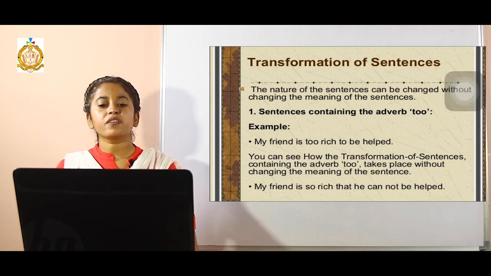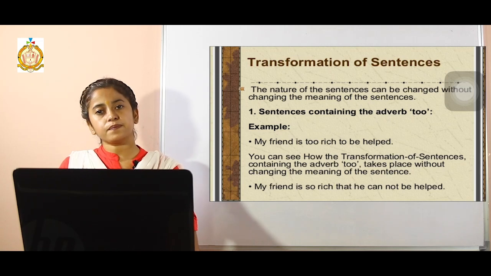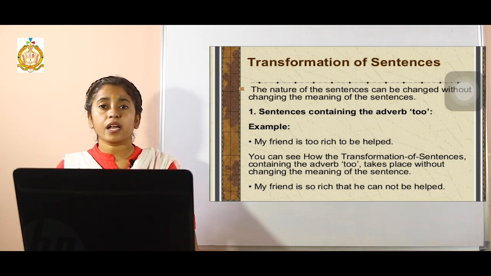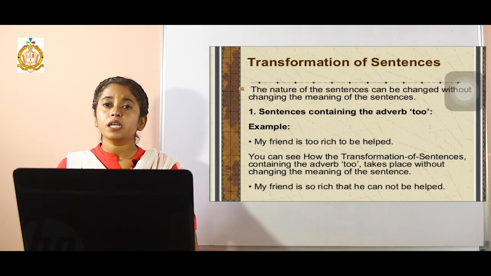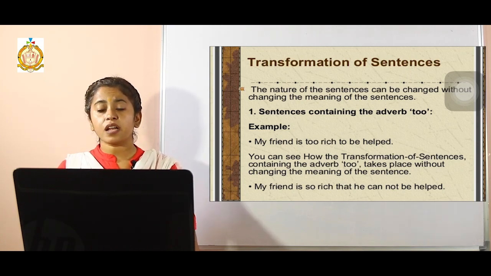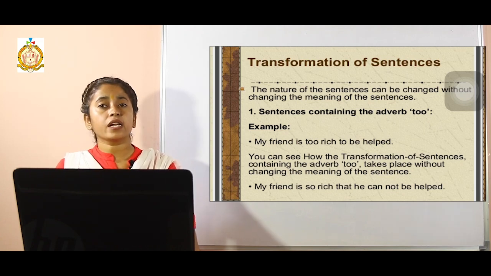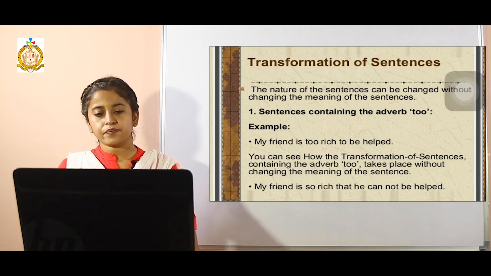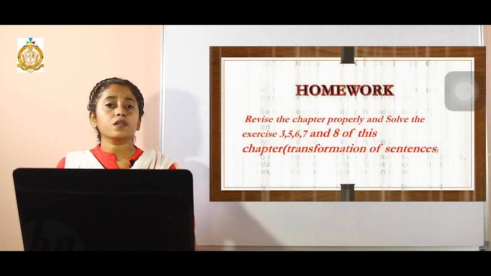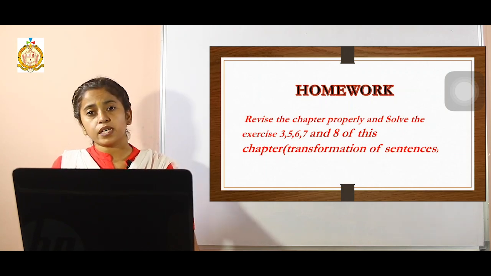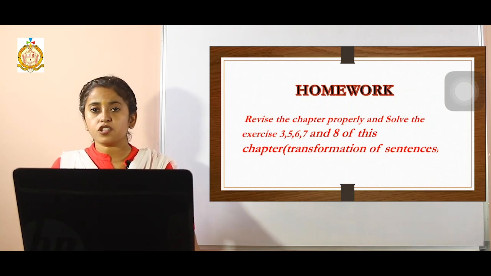See the example, my friend is too rich to be helped. Right? What it conveys? That he is so rich that he cannot be helped. It will be followed by a negation after the very word that over there. My friend is so rich that he cannot be helped over there. So these are the rules and regulations of transforming the sentences from one way to another, but the only condition is we are not supposed to change the meaning.